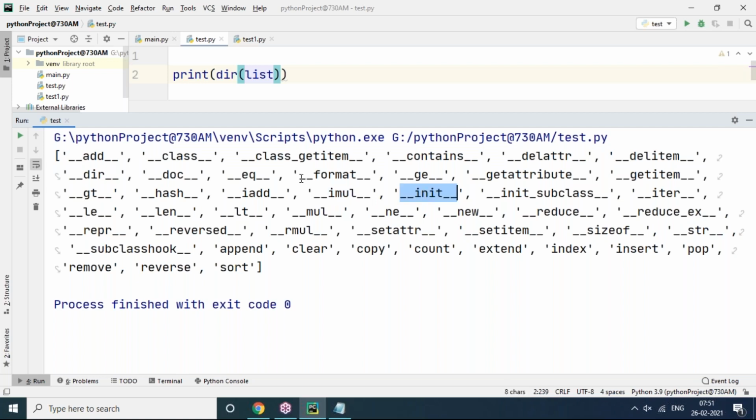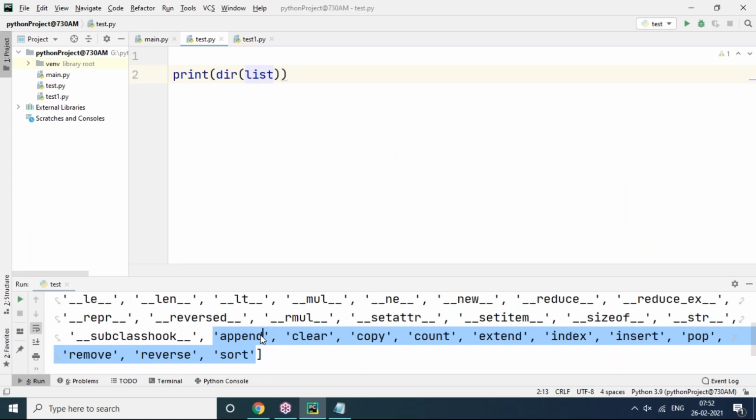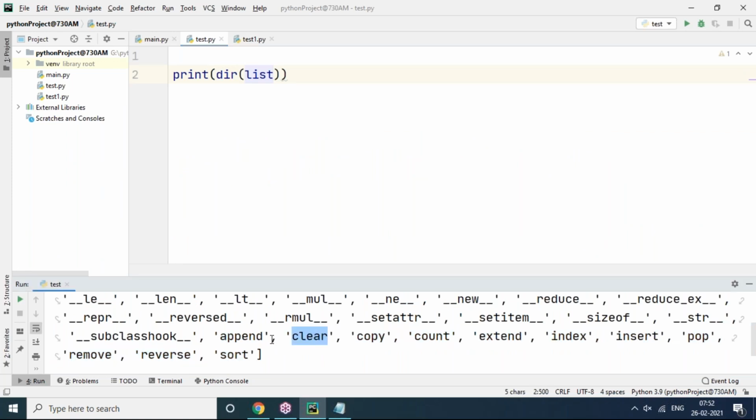Init is a constructor. Format is for formatted strings. Doc is documentation. These are special methods, and we cannot apply them on a list. We can apply list methods only. On a list object, you can apply these functions.